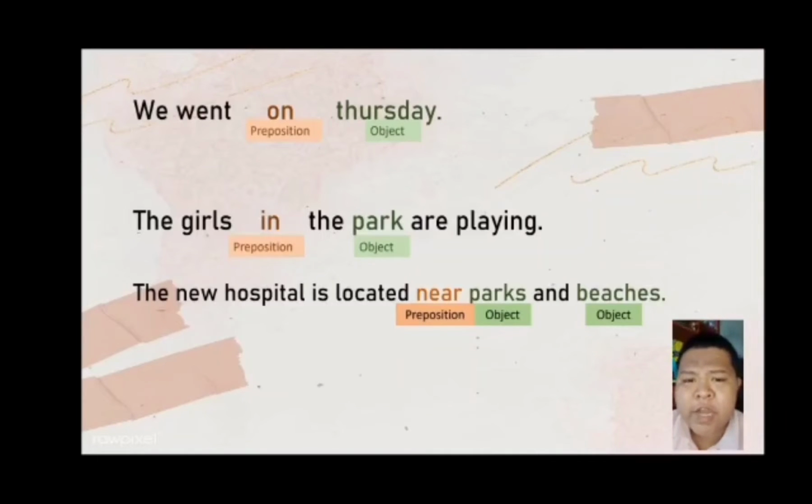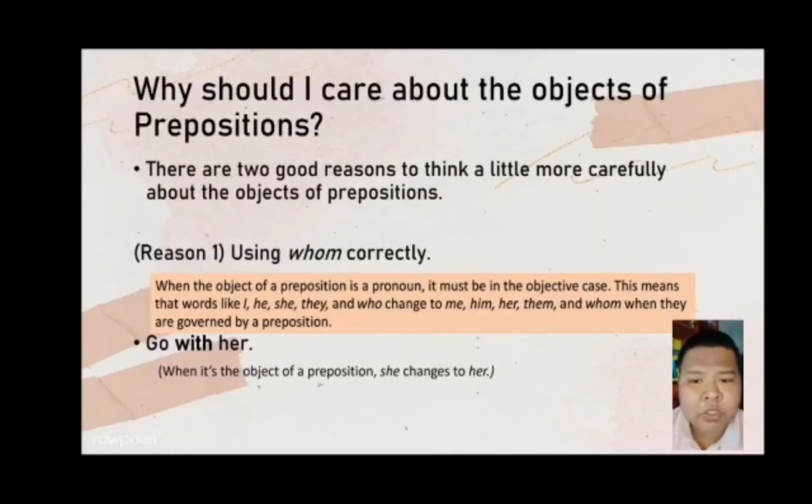Why should I care about the object of the preposition? There are two good reasons to think a little more carefully about it. Reason number one, using whom correctly. When the object of the preposition is a pronoun, it must be in the object case.